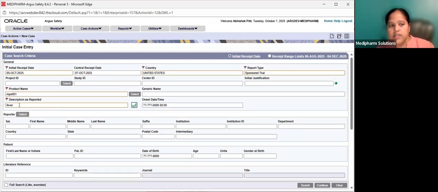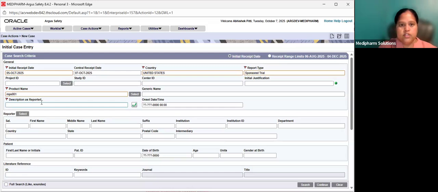That means this adverse event has been taken up, and in MedDRA it will be auto-encoded from LLT, HLT to SOC. Once the event is coded, it will become a tick box. If you're not doing it, it will be in the wrong version.